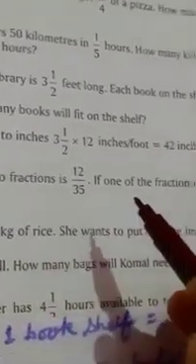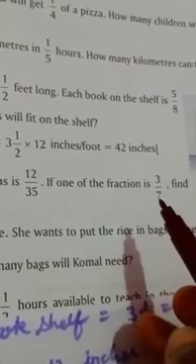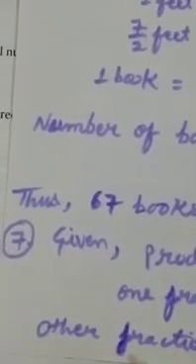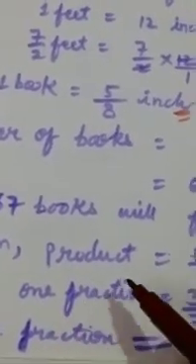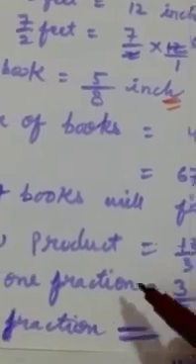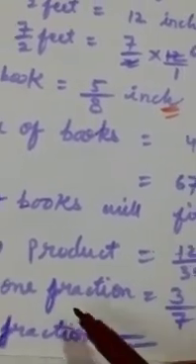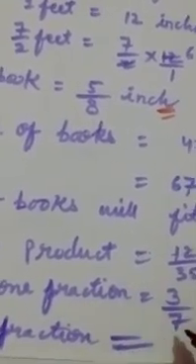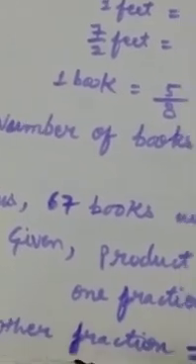Next question, question 7. The product of two fractions is 12 upon 35. If one of the fractions is 3 upon 7, find the other fraction. See the solution. In the given part, you have to write product equal to 12 upon 35. One fraction is given, that is 3 upon 7. We have to find the other fraction.